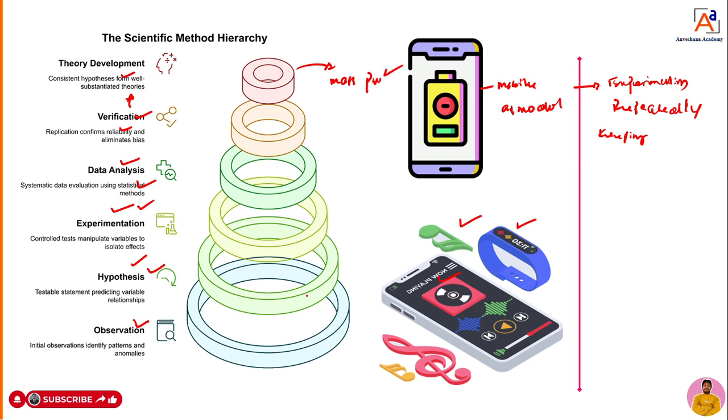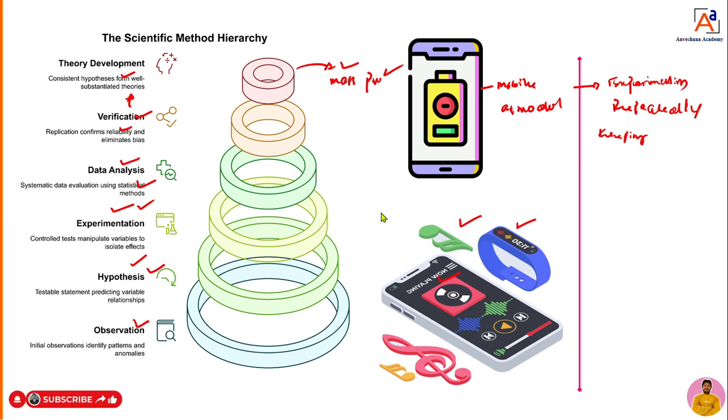So what we have done here is what the scientific method explains; you can take anything around us, and I have taken a mobile here. It follows systematic steps or a procedure: observation, hypothesis, experimentation, data analysis, verification, and theory development, and at the last, mass production, or we can call it production. This is the scientific method, following systematic steps to develop any application we see in our day-to-day life.